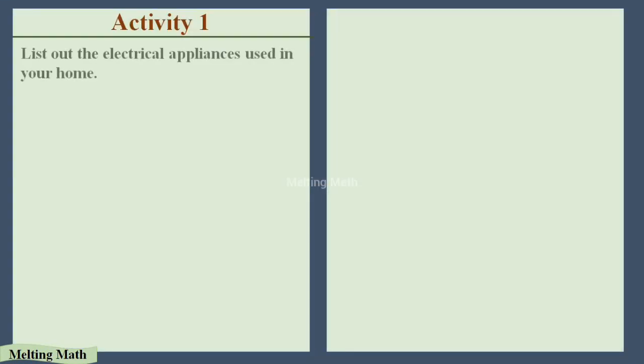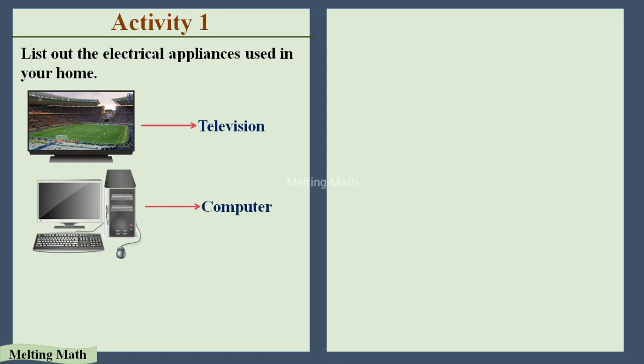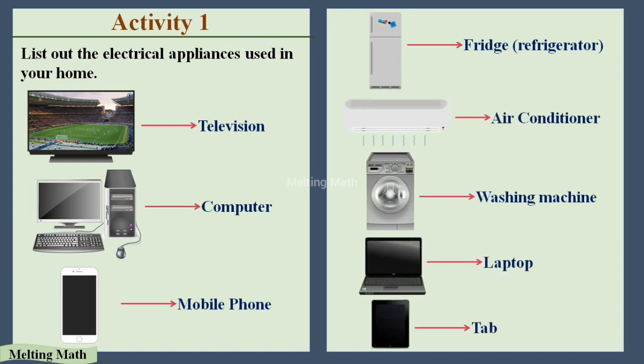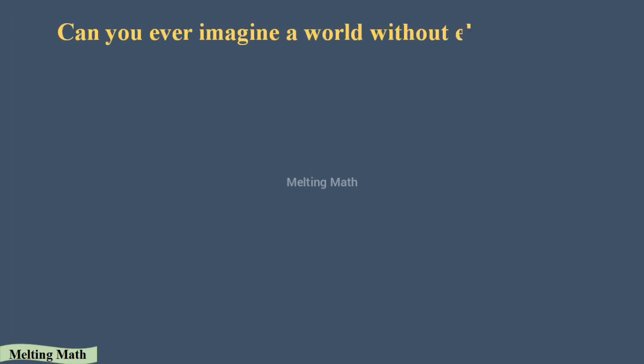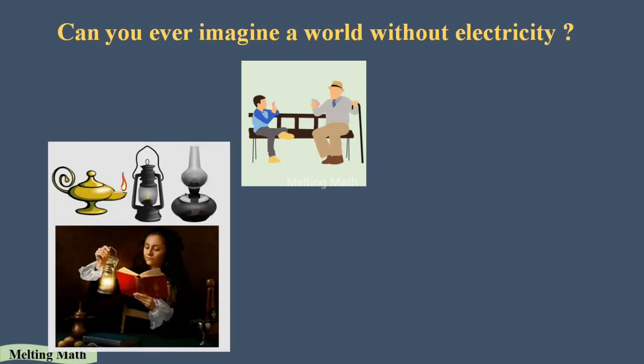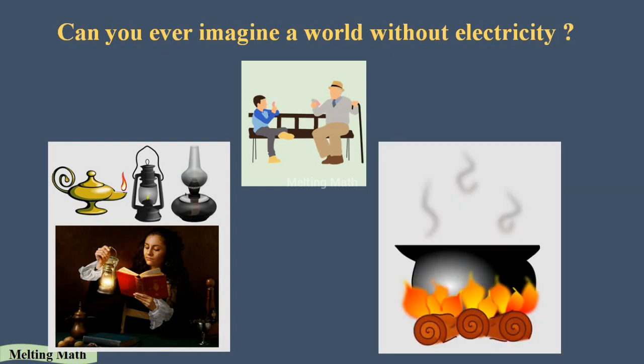Let's mention a few electrical appliances used in your home: television, computer, mobile phones, fridge, air conditioner, washing machines, laptop, tab, and so many other things. Can you ever imagine a world without electricity? Yes, it existed. If you ask your grandfather or grandmother, you can come to know about that world. They used oil lamps for light, and they cooked with the help of wood and fire.